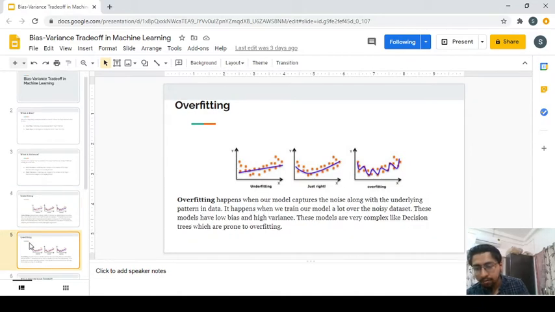Now if I talk about overfitting, of course, it is something opposite to underfitting. Overfitting happens when our model captures the noise along with the underlying pattern in data. You can see the last graph, on the extreme right side. All the points have been satisfied by the line, by the model. It is almost satisfying the noise. We have trained our model a lot over this noisy data set, and these models are quite complex, and they are prone to overfitting.